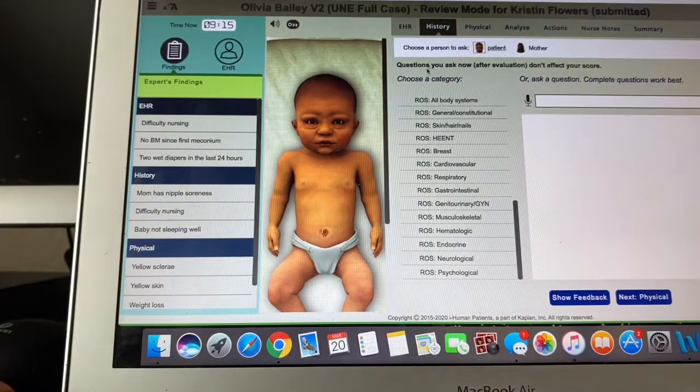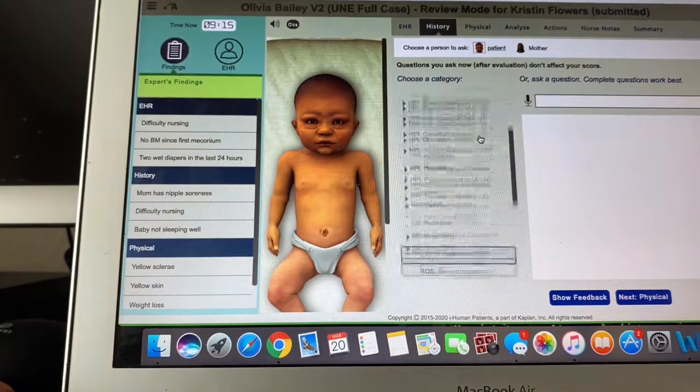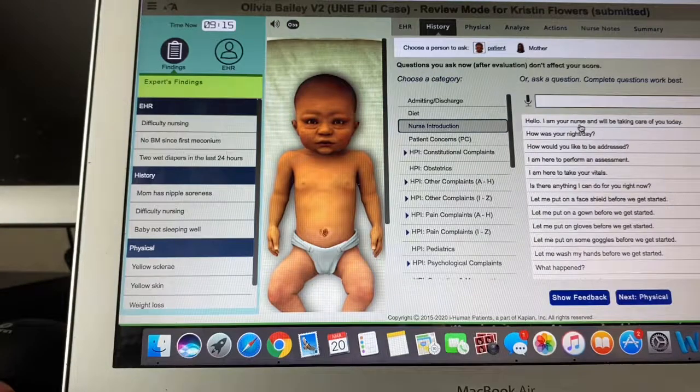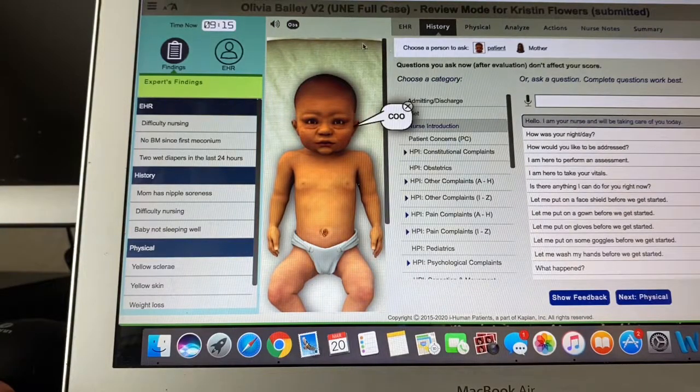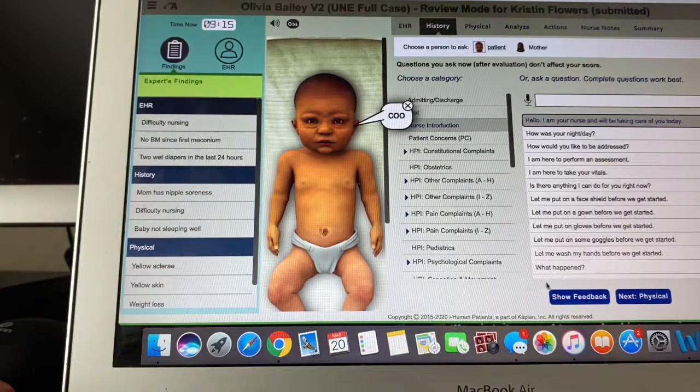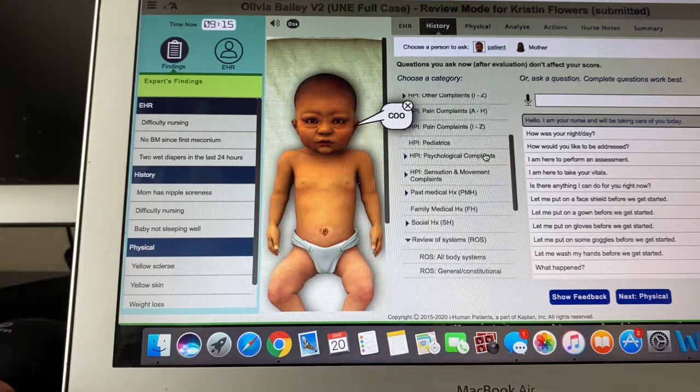Another thing on this section that I've noticed is if you ask something that is supposed to be asked, hi, I'm your nurse, I'm going to be taking care of you today, it'll give you a good question up here in green. So you can kind of track what you're getting right and what you're getting wrong based on that feedback that they're giving you. Another piece of this is they'll give you 5 hints down at the bottom by this show feedback. You only get 5, so once those are gone, they're gone, but you can use those and it'll tell you how many questions you have left to ask in every single section.